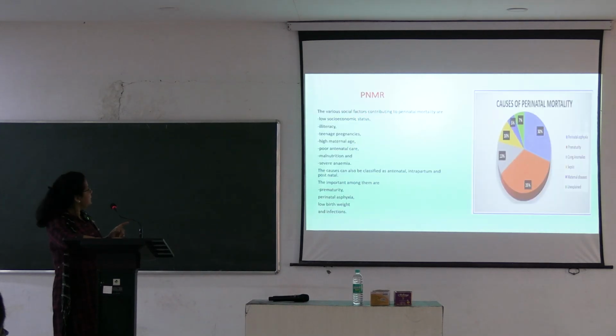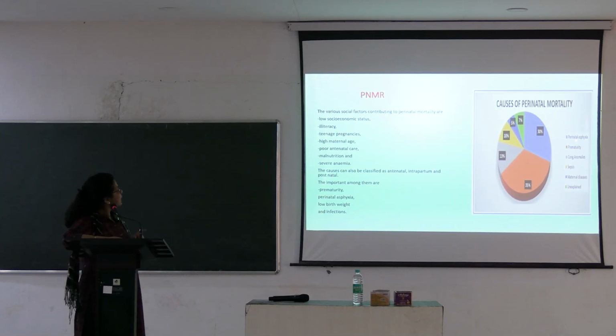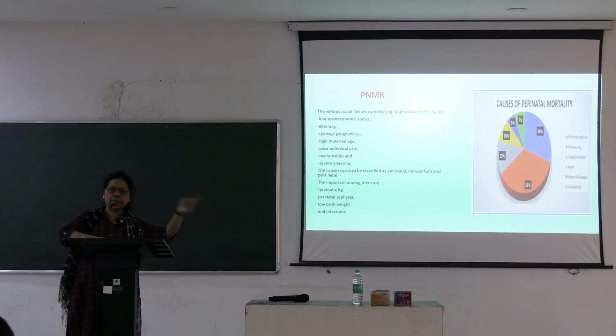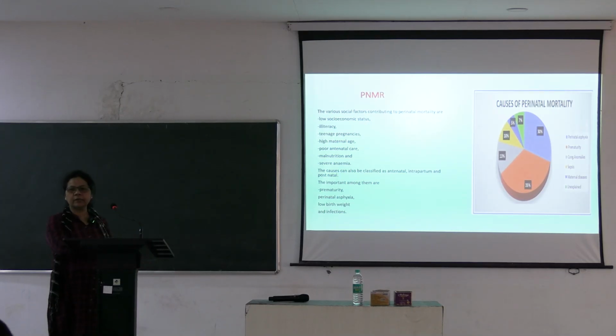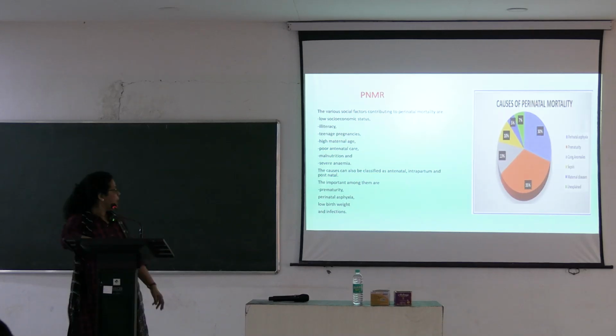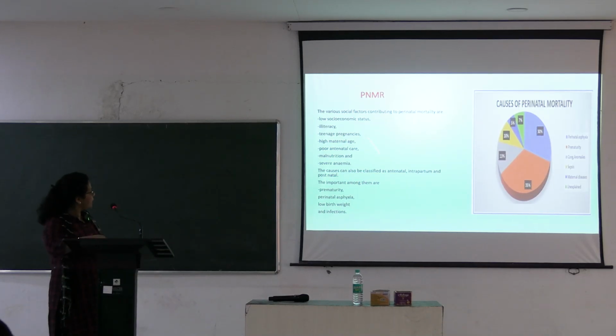These are all surveys. So PNMR also occurs due to these causes: low socioeconomic status, illiteracy, teenage pregnancy, all those factors that were causing maternal morbidity, mortality also cause perinatal morbidity, mortality. Mother is sick, the baby is also sick. So malnutrition, antenatal care is poor, so they may be premature, perinatal asphyxia, low birth weight and infections.